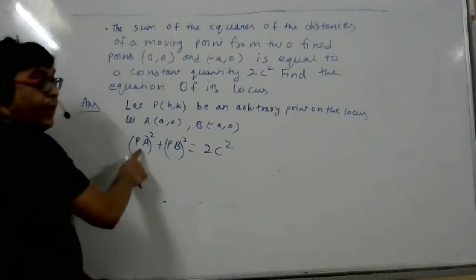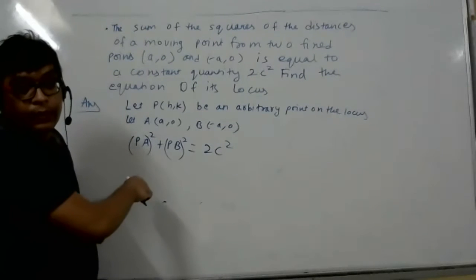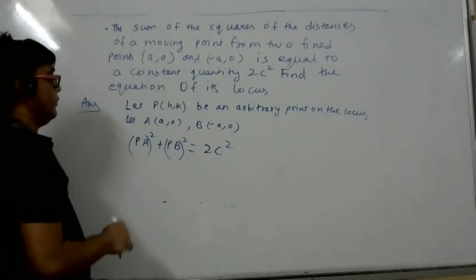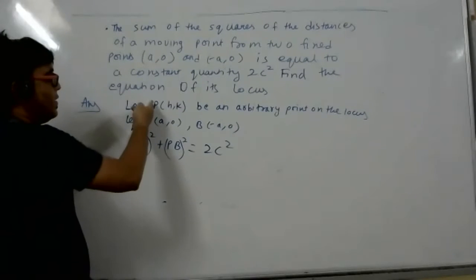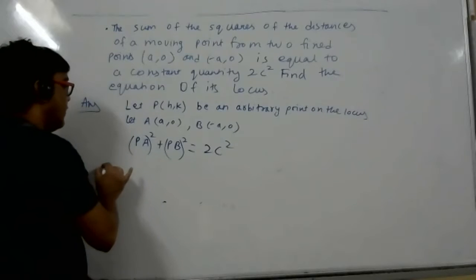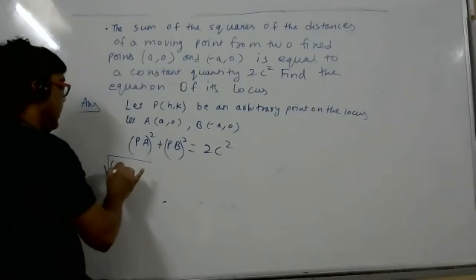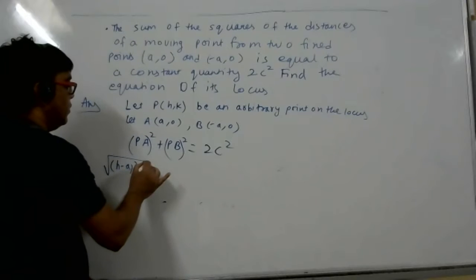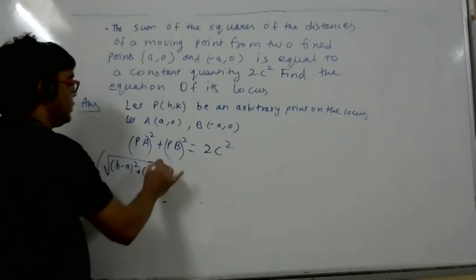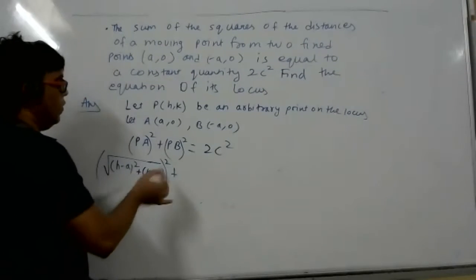Now tell me the value of PA. What is the distance PA? Distance formula: (h minus a) whole square plus (k minus 0) whole square, under a root and then squared. We can ignore the root because it is squared anyway. K minus 0 whole square, and we can directly ignore the root, no problem.